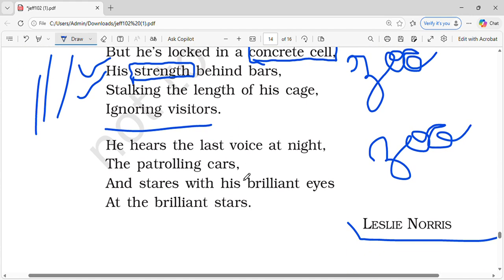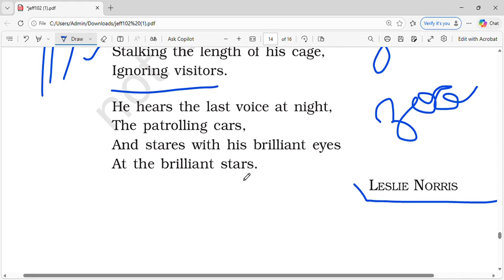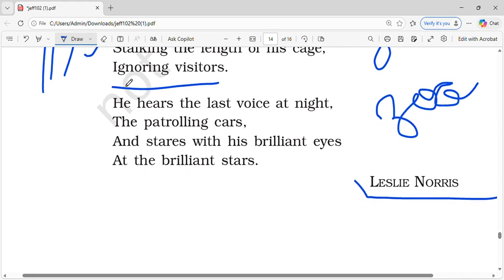That means he is not looking at or paying any attention to the visitors who are there. He hears a last voice at night, the patrolling cars. The last voice that he hears, or the last sound that the tiger which is stuck in the cage or in the zoo hears, is of the patrolling cars.